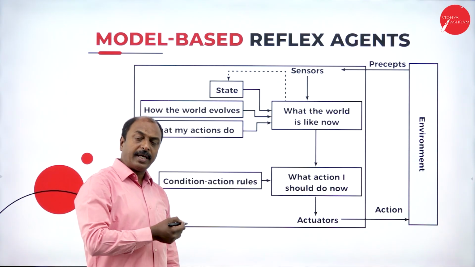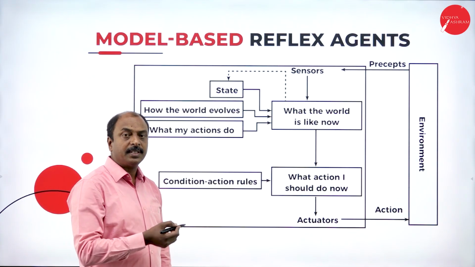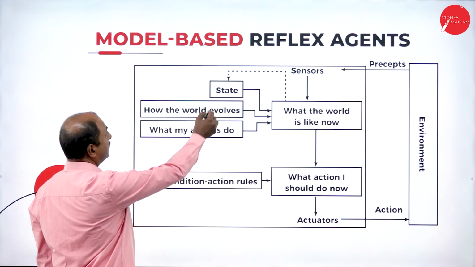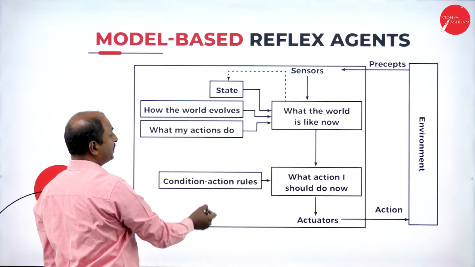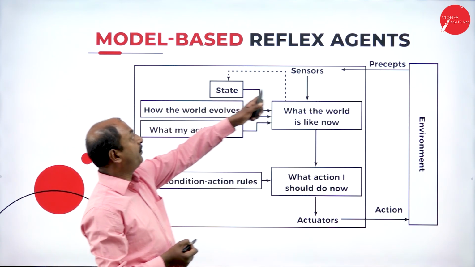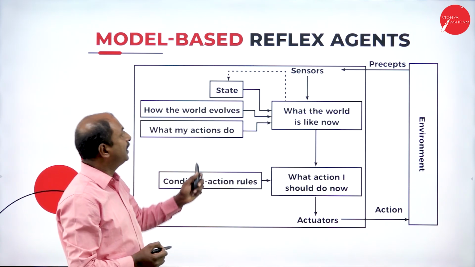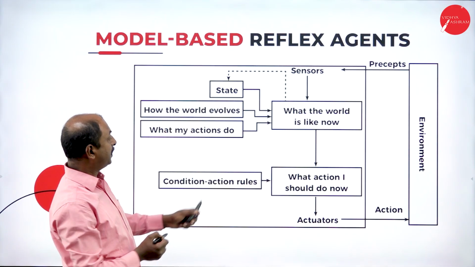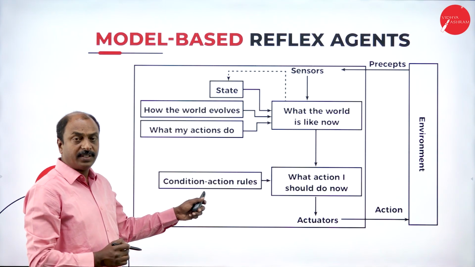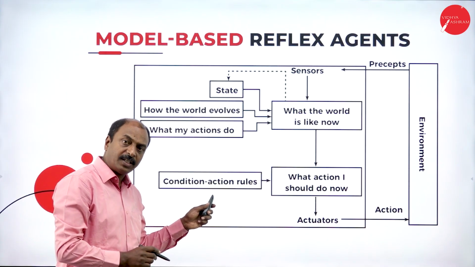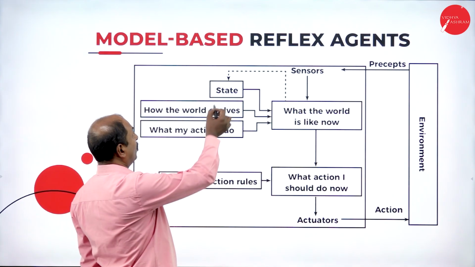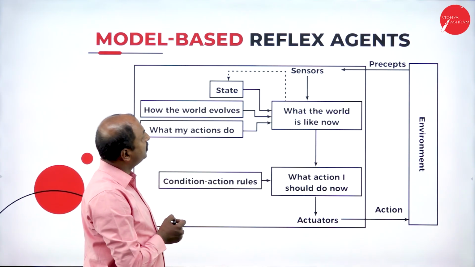If you observe this diagram and compare it with the previous version, that is the simplest reflex agent, here there is one more component. This is extra in this model-based reflex agent. In this type of agent, there is an additional component apart from condition-action rules. Condition-action rules were there even in the simplest reflex agent. Now in this model-based reflex agent, there is one more component, that is state.